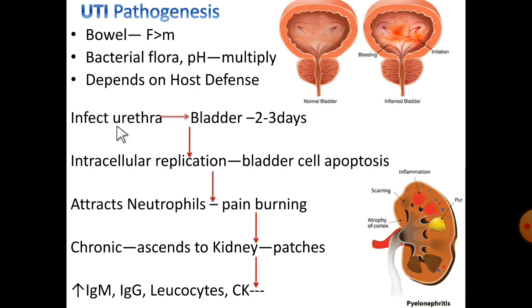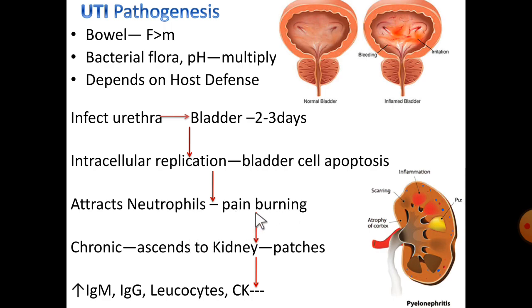So initially the infection enters via urethra into the bladder within 2 to 3 days. Later it will replicate within the urinary bladder mucosal layers. Due to this replication, the bladder cells will undergo apoptosis, programmed cell death. Due to death, these cells are removed by the immune system, so they will attract neutrophils. Neutrophils release some inflammatory mediators. This will initiate pain and burning sensation in the bladder.